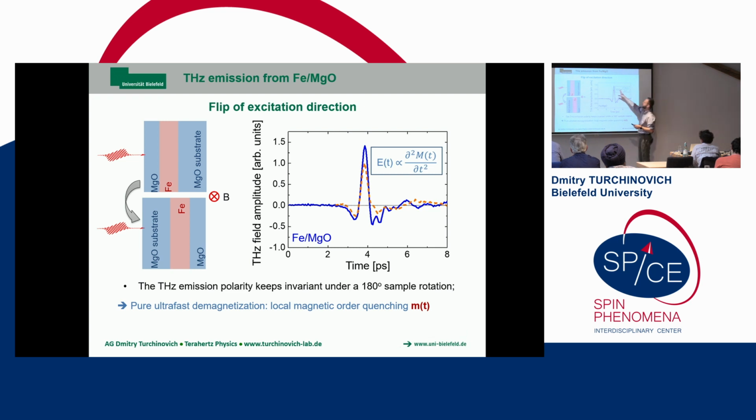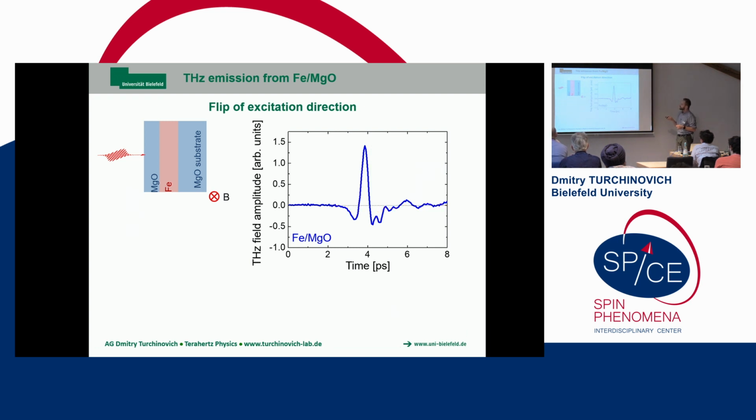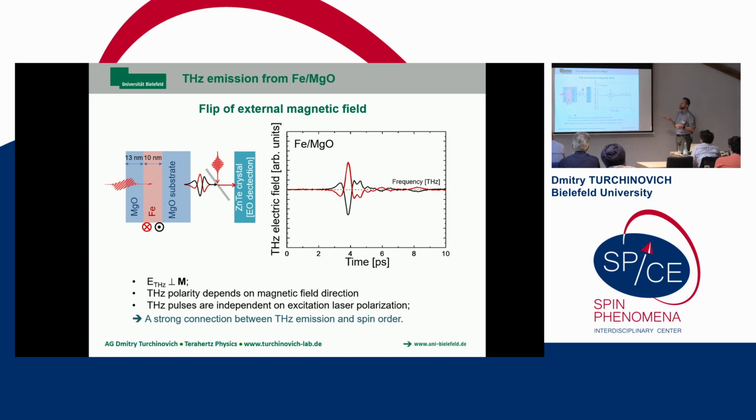The difference in amplitude is because of different terahertz outcouplings in this scenario. So basically, in this case, the terahertz emission is only related to the magnetic order in the sample, but not to the direction in which the electrons could move. But we know that they cannot move in this film. So from this sample, we should indeed expect the terahertz emission via a pure transient demagnetization process.